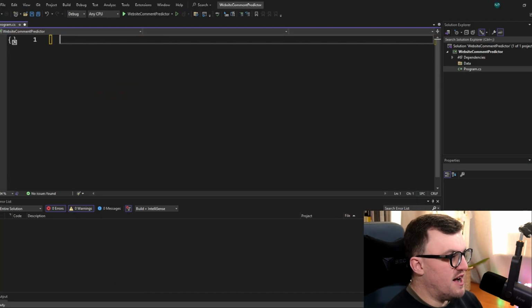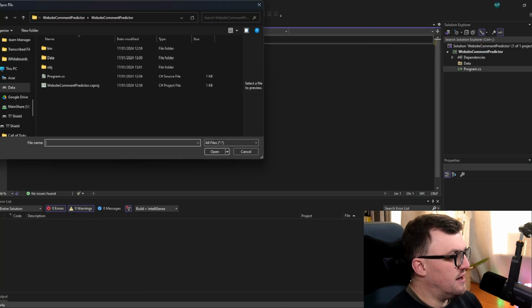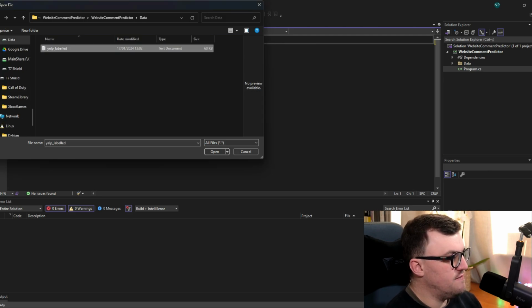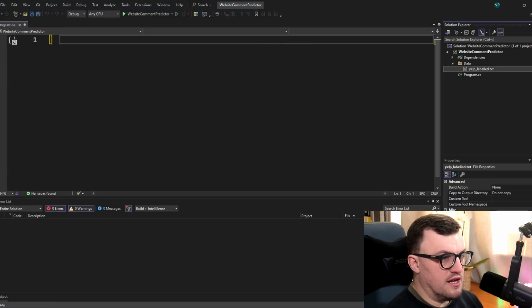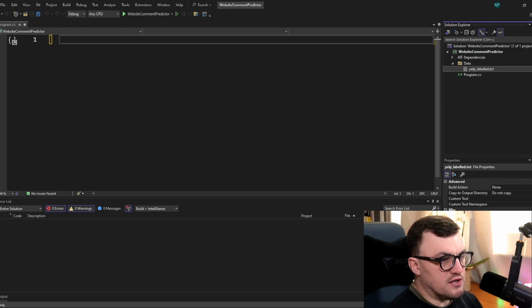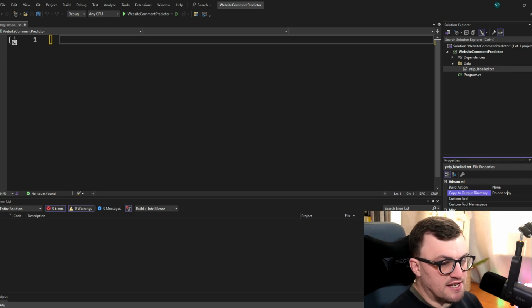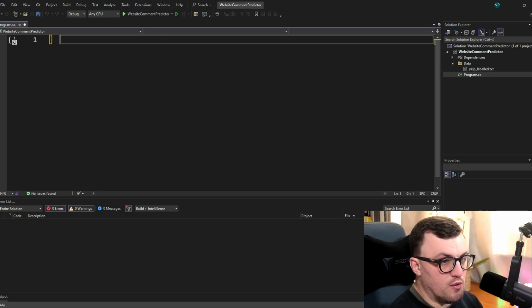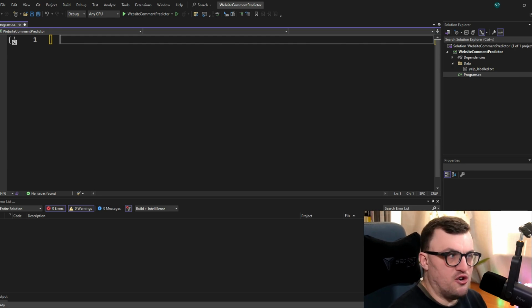So I'm going to copy that, and then I'm going to save it in my project. So I'm going to add it to the data folder, and then we should see it present in the Solution Explorer. So now we've got it in our project. A really important thing we need to do is go to the properties of this file and set it to copy if newer. And again, I think this is because if you were to update the data, then you're making sure that you've always got the latest information, the most updated version.